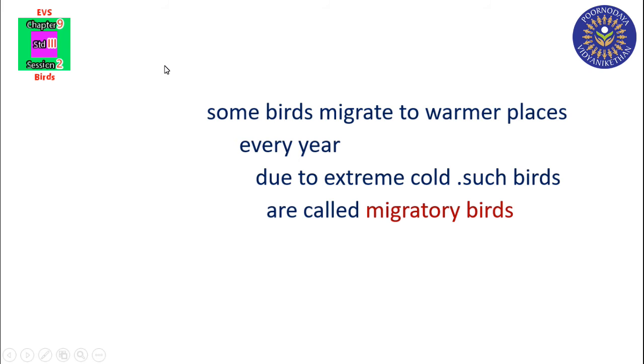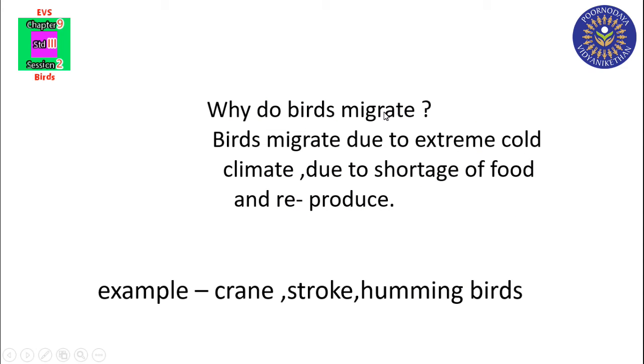Did you understand? Why do birds migrate? Birds migrate due to extreme cold climate, due to shortage of food and to reproduce. So, for three reasons, birds migrate. Which are they? Due to extreme cold climate, due to shortage of food and to reproduce.